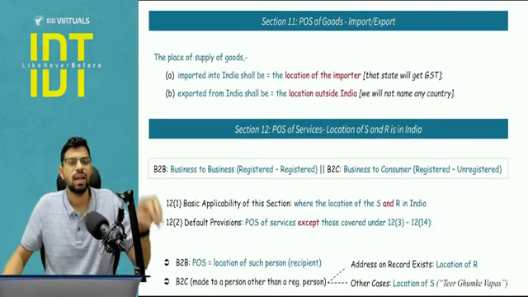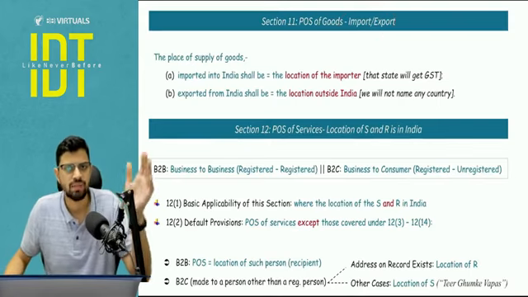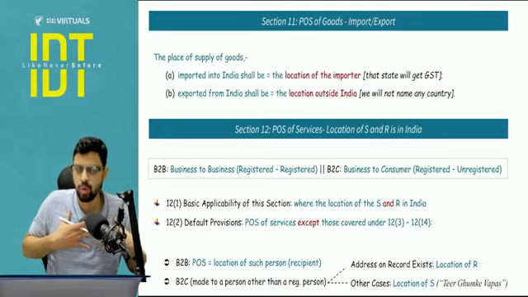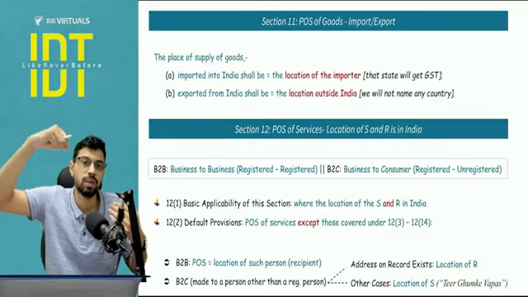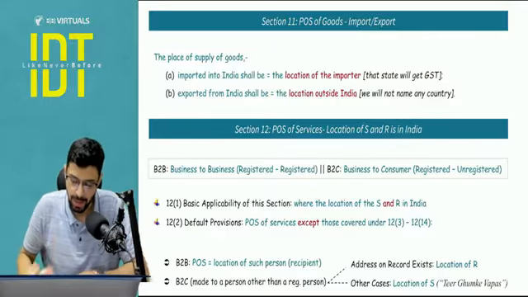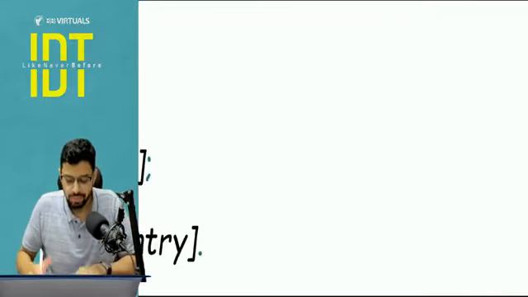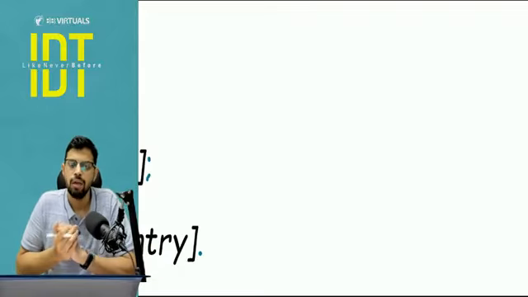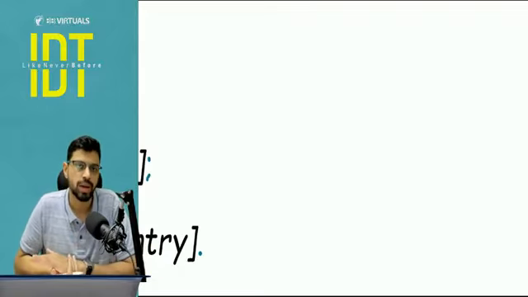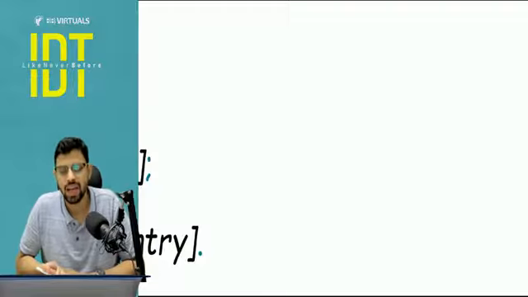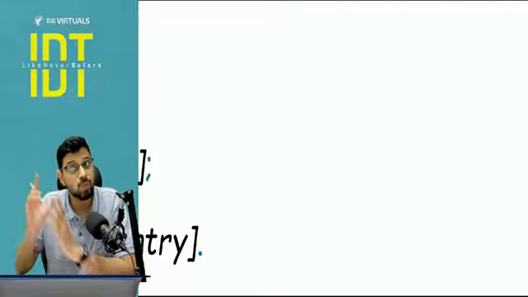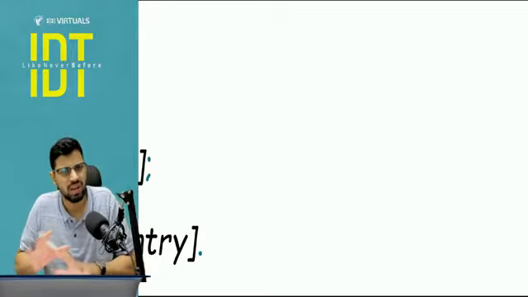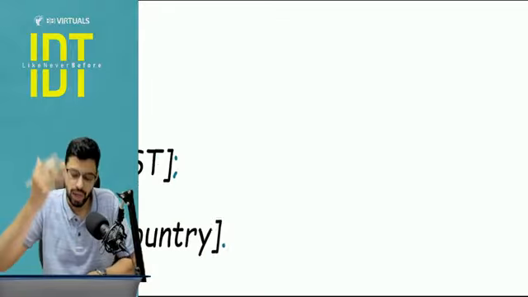It's very simple, that place of supply with respect to the goods, if it is being imported, it will be the principal place of business, basically the registered place of business of the importer, and if the goods are being exported, it will be outside India. The answer will be outside India. Now what I will do, after covering the place of supply sections, the primary sections, we will talk about the definitions of import export of goods as well as services, right? But it's not a very big detailed definition. Export of service is important, so that we will pay attention to very properly. But import export of goods is very simple, that goods are coming into India or they are going outside India.